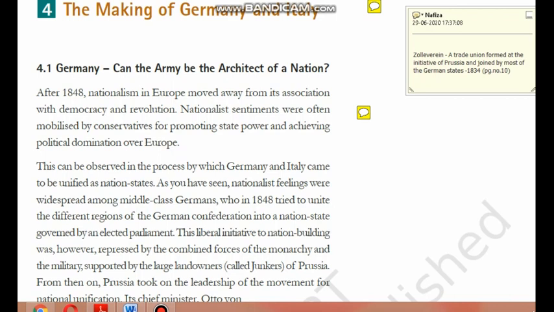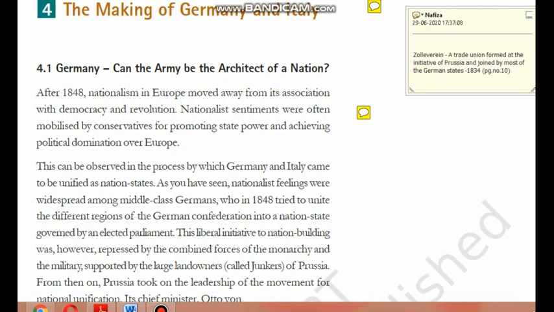In today's session we discuss the making of Germany and Italy. From the beginning of the topic, these names have come up many times: Germany and Italy, German speaking people, Italian speaking people, the German Confederation and all. By the end of this session you will understand the process and in what way the unification of Germany and Italy was possible.